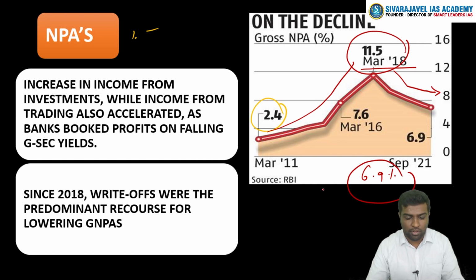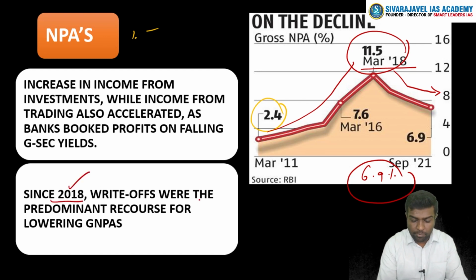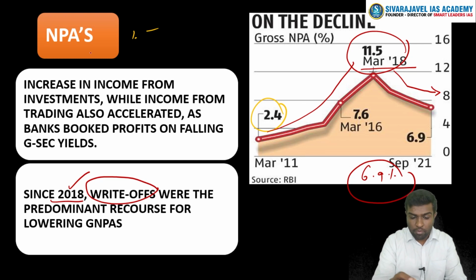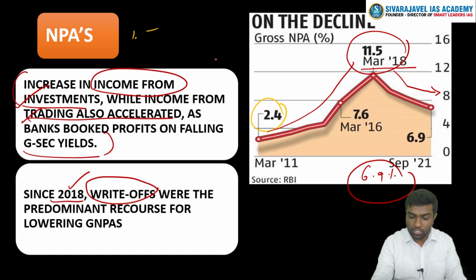So is it something that we can take at face value? No. Because even if NPAs have come down since 2018, it is mainly because of write-offs. Most of the NPAs have been written off by the RBI or by the respective banks, which means they have a stress. Even though you are writing off a particular loan from becoming an NPA, it is a stress nevertheless. And how has profit increased? Because income from investments has increased, trading has increased, yield has increased. All this is happening on a positive note, due to which profit is increasing. We will come to that in the next slide.